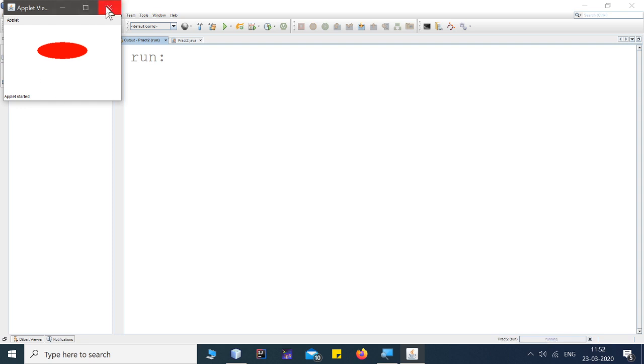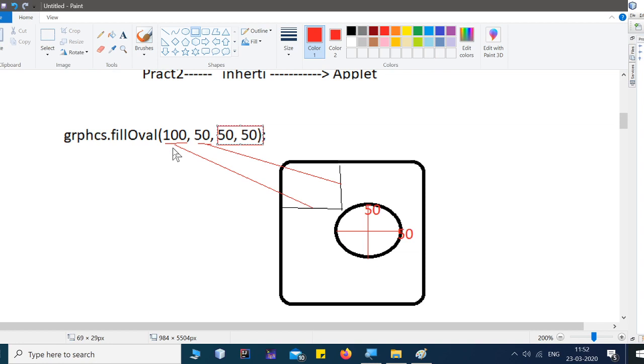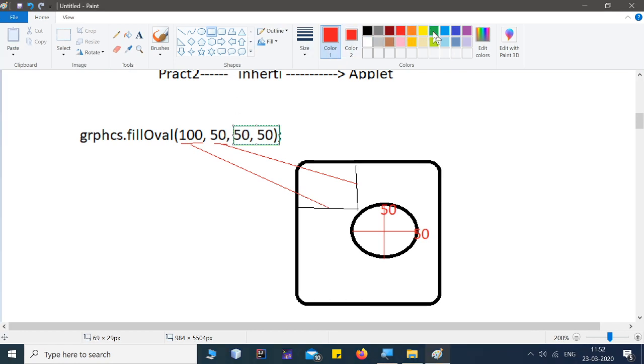So what it did is, this first 50 is nothing but the first diameter, and the second 50 symbolizes the second diameter. That is nothing but from the top to bottom. So this will be left to right, and this will be top to bottom. This is the distance from the left-hand side, and this is the distance from the top.